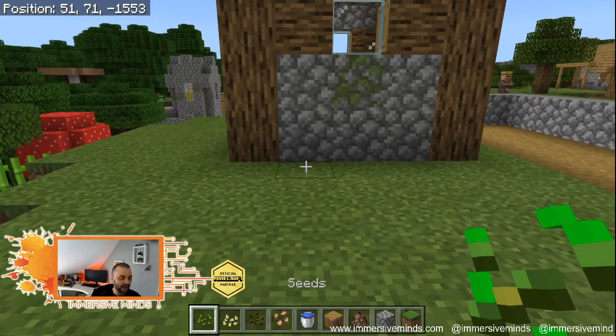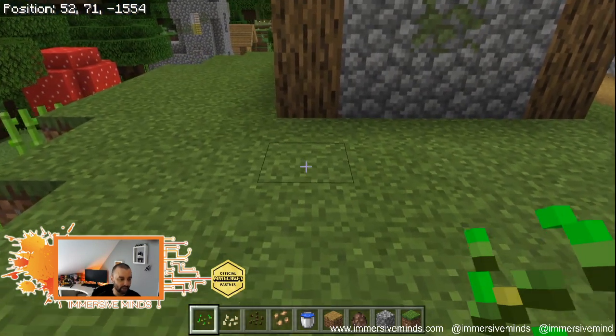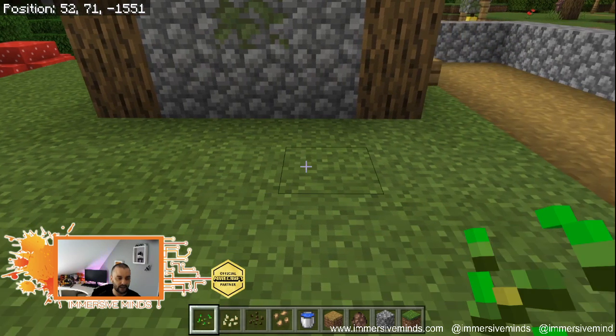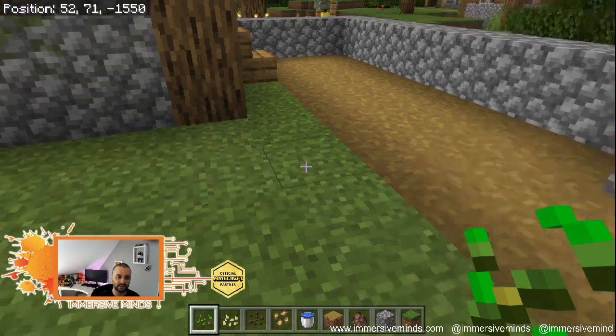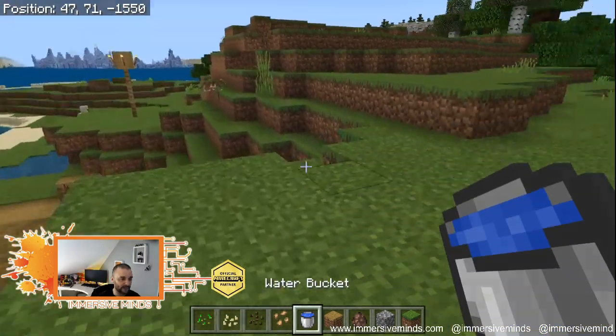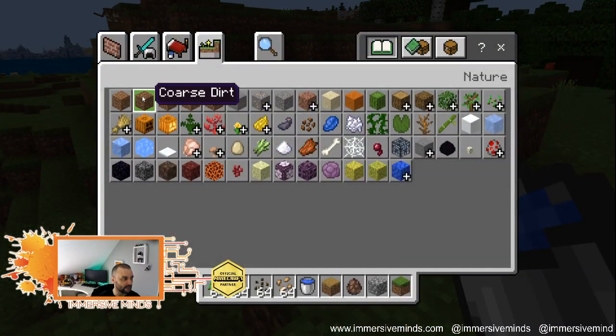And then what I'm going to do is try and plant those seeds right here. I think, oh, I'll plant them. But when I right click, nothing happens. We're not able to plant the seeds. We can't plant them on the grass, and we couldn't even plant them in, let's just go and get ourselves some dirt.